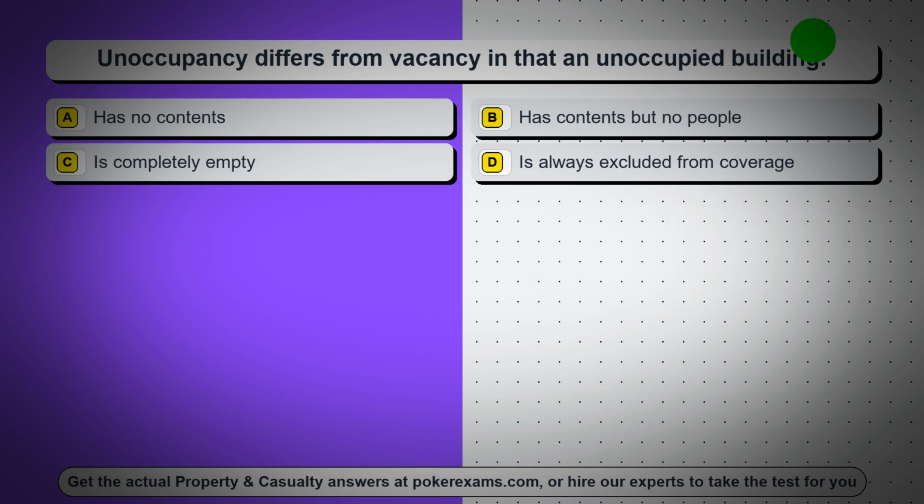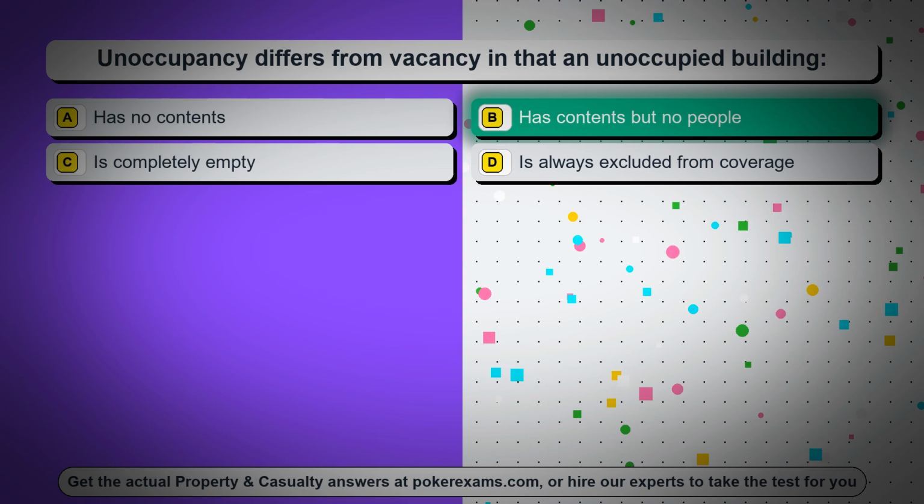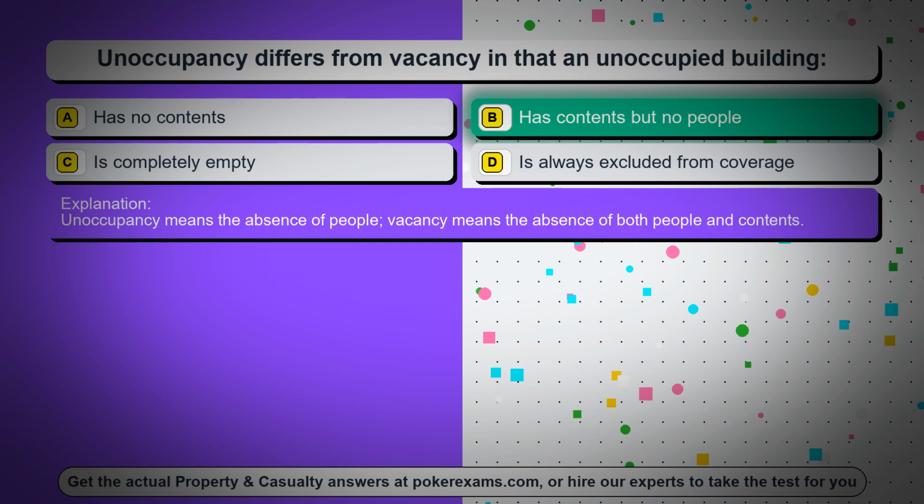Question 57. Unoccupancy differs from vacancy in that an unoccupied building, option A, has no contents, option B, has contents but no people, option C, is completely empty, option D, is always excluded from coverage. The correct answer is option B, has contents but no people. Unoccupancy means the absence of people, vacancy means the absence of both people and contents.